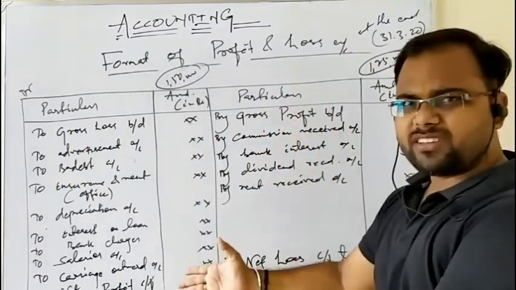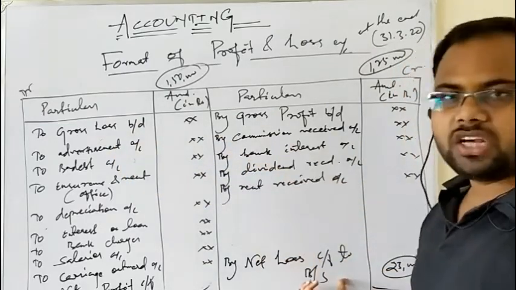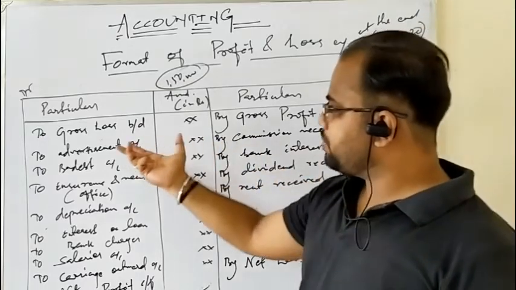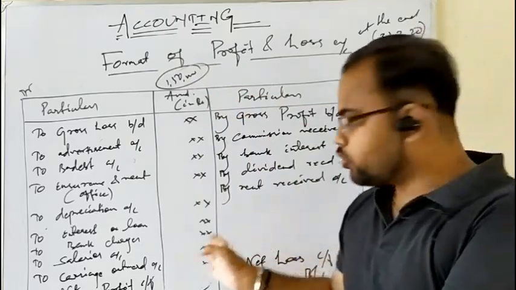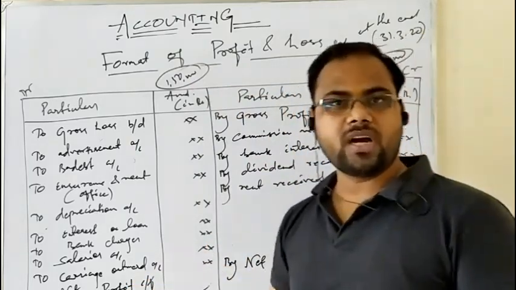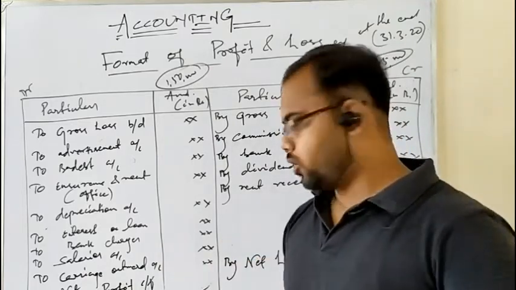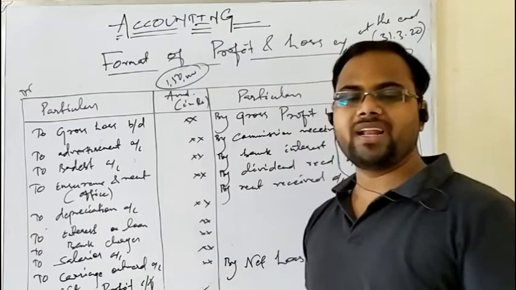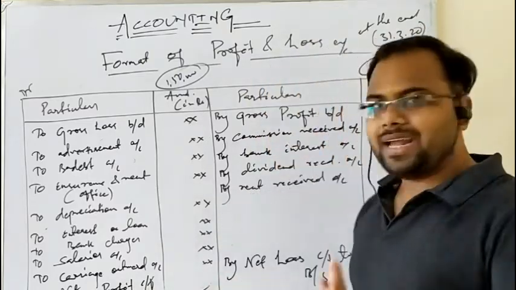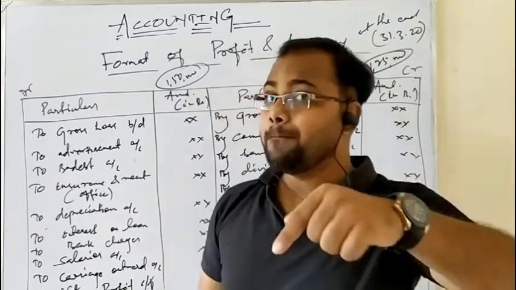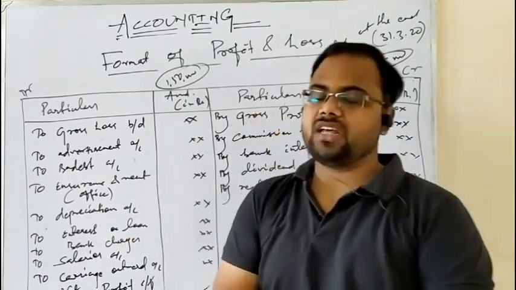If you have more expenses including gross loss than the indirect incomes, then the result comes as net loss. And likewise we have treated the gross loss or gross profit from trading account to profit and loss account, the same goes with net profit and net loss also. The third financial statement is balance sheet, where the net profit or net loss is transferred to capital account. If there is net profit, it is taken to the liability side of balance sheet by way of addition to capital account. And if there is net loss, likewise it is taken to the liability side of balance sheet, but by way of deduction from capital account. How that is treated, we will discuss in the next video.